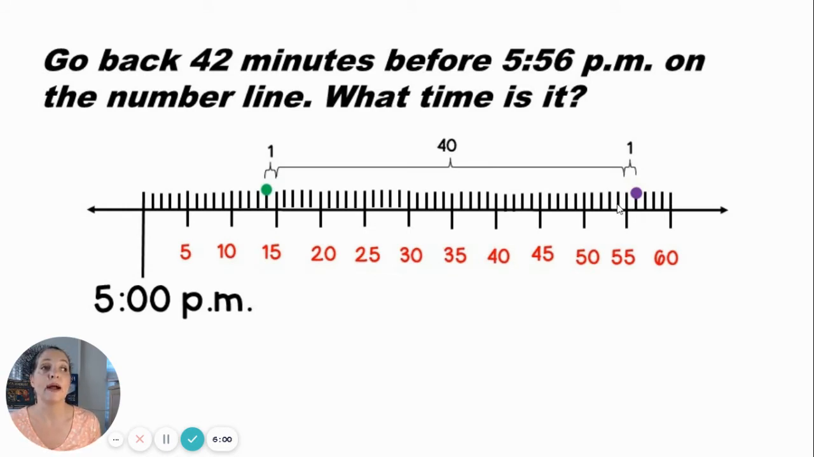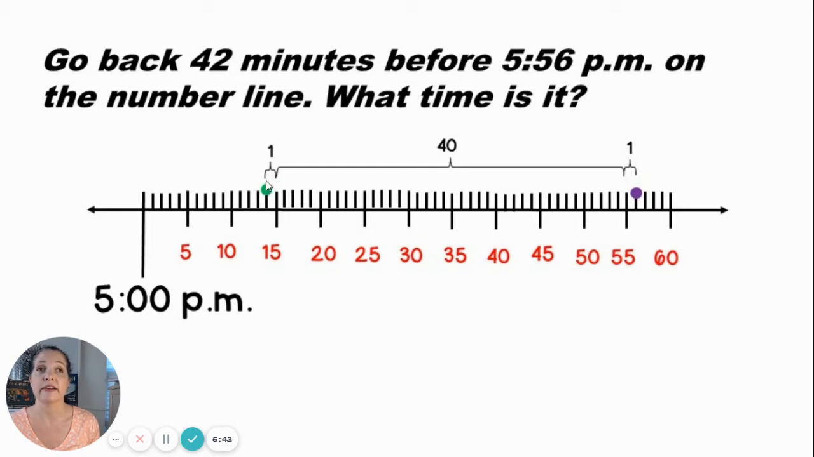Okay, so if we go back 1, we get to a 5-minute mark. So I'm going to mark that 1 minute. So that's 1 minute between 5:56 and 5:55. Now I'm at a 5-minute mark. I can go back 40 minutes counting by 5s. 5, 10, 15, 20, 25, 30, 35, 40 minutes. So this whole bracket is 40 minutes. Now I just need 1 more minute to go back 42 minutes. Right there. 1 plus 40 plus 1 is 42 minutes.